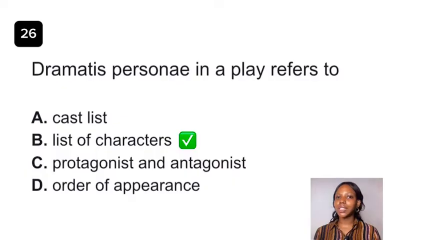For example, this is The Lion and the Jewel by Wole Soyinka. It's a recommended text for 2023 candidates. An example is Lakunle. Lakunle is the village school teacher. So you can see the name of the character and the relationship within the play. You see Sidi, the village belle of Ilujinle. You see Baroka is another character, the Bale of Ilujinle. We see Sadiku, Baroka's first wife. So this is a list of characters, and it's called Dramatis Personae.